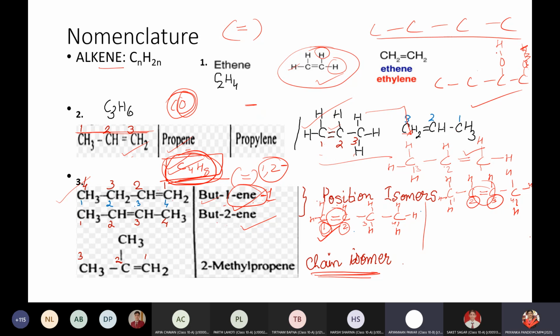Okay, ma'am. Definitely. The structure remains the same, the molecular formula remains the same, and the position is going to change on the carbon atom. It can be the first carbon atom, it can be the second carbon atom, but if it is here, this becomes the second carbon atom. This will not be taken as the third carbon atom, children. So you have to keep that in mind. In organic chemistry, it is not always like that. So if it is first, this is second. If it comes here, it will not be fourth. This becomes first and this becomes second, if it turns to this side. So you have to keep this in your mind.